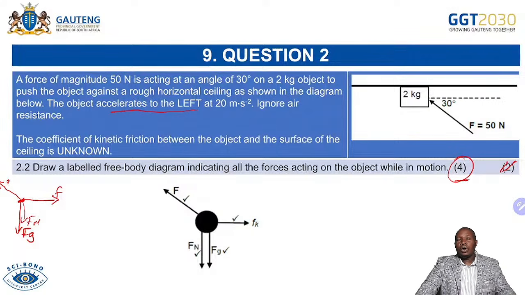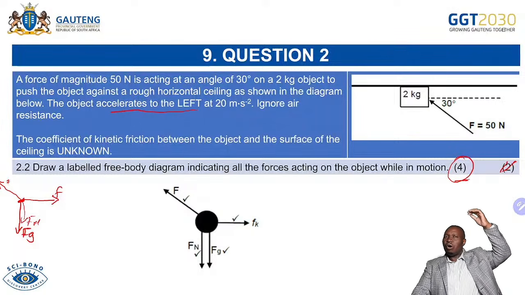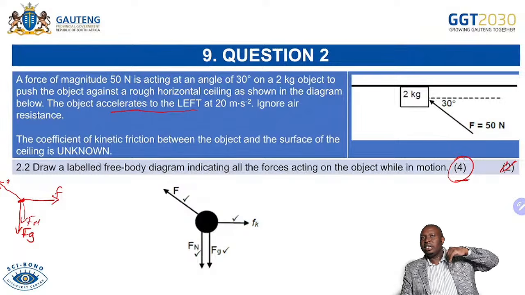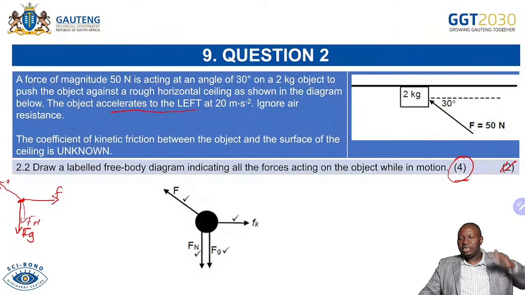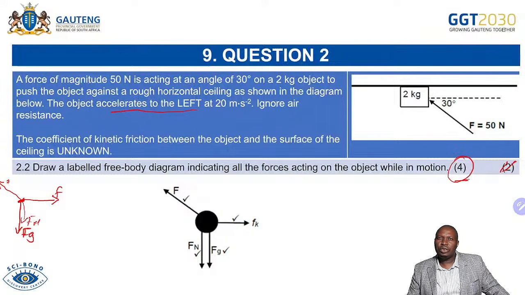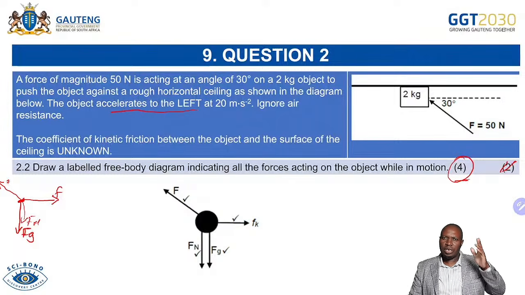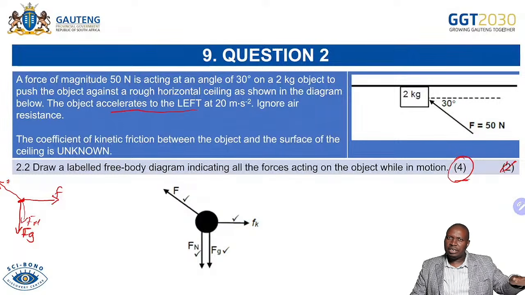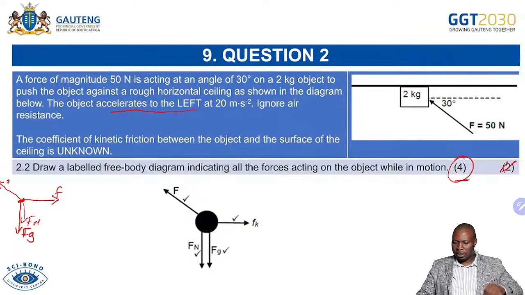It was quite a tricky question because of the object and the ceiling. It is the surface that is applying the force on the object, hence the normal force is going down. So always when you're drawing a normal force, you check the surface, and it must be from the surface to the object. In this case, the object is downwards, so hence the force is going down. I hope you got that correct.